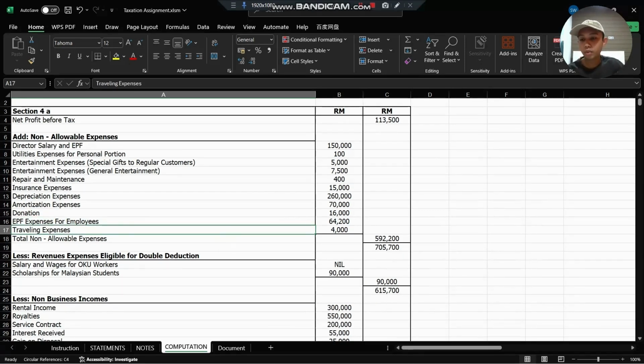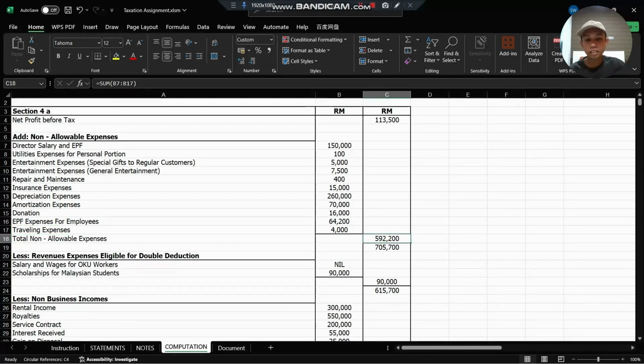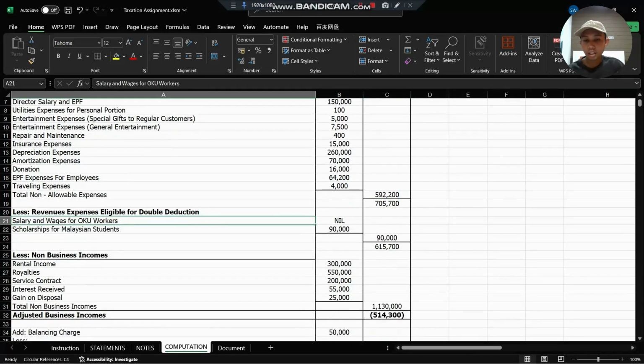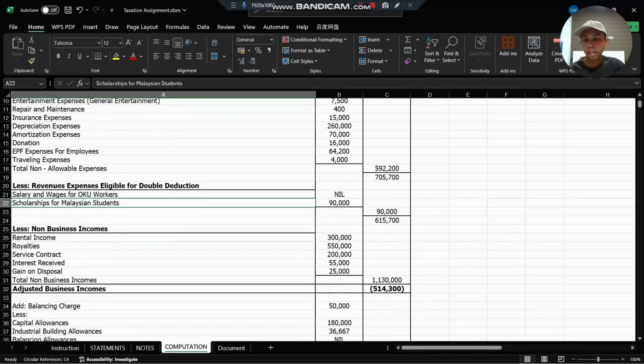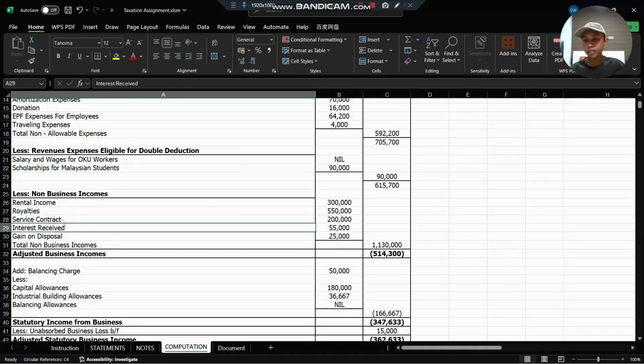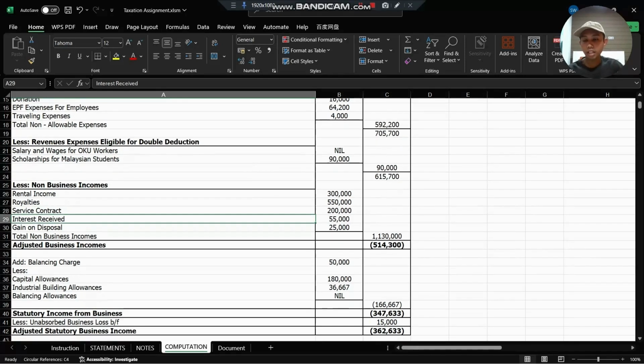Okay, so after that we total non-allowable expenses. We get the total non-allowable expenses is 592,200. After that we have to minus revenue expenses eligible for double deduction. Okay, the first one is salary and wages for OKU workers. We put nil, and then scholarship for Malaysian students we put 19,000. After that we have to minus all non-business income such as rental income, royalties, service contract, insurance reserve, gain on disposal. And then we total the non-business income, we get 1,130,000.